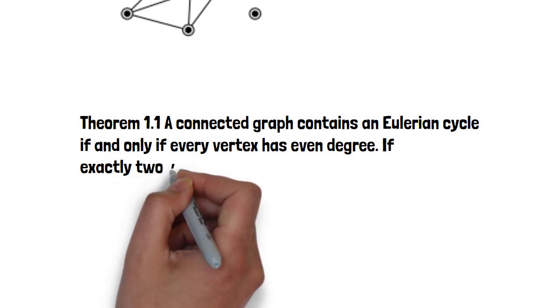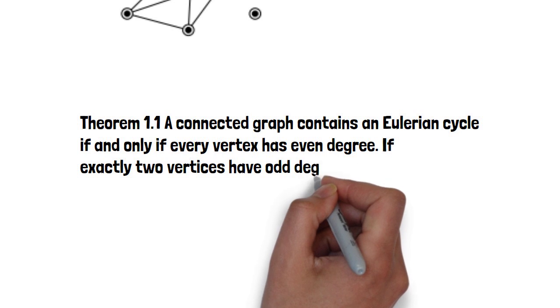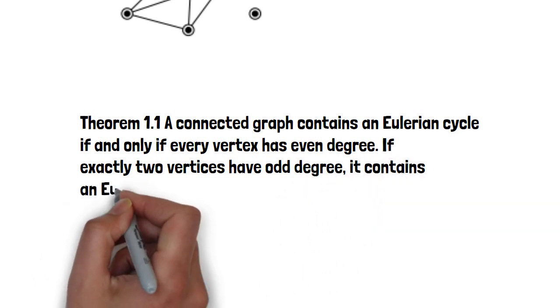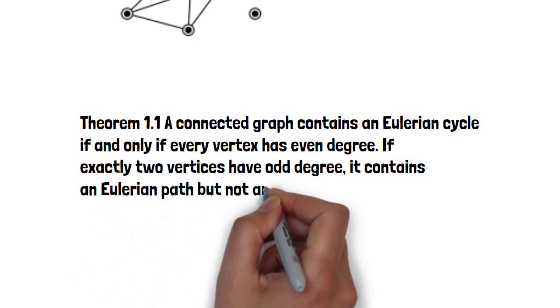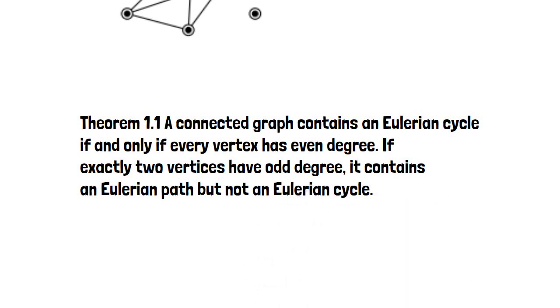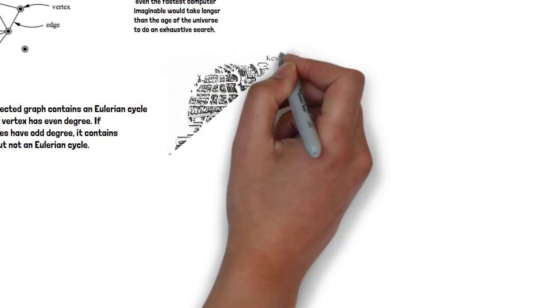This argument shows that a necessary condition for a graph to be Eulerian is for all its vertices to have even degree. Euler claimed that this condition is also sufficient and stated the following theorem. Theorem 1.1. A connected graph contains an Eulerian cycle if and only if every vertex has even degree. If exactly 2 vertices have odd degree, it contains an Eulerian path but not an Eulerian cycle.